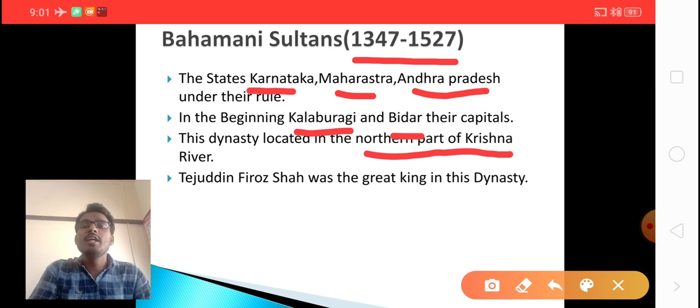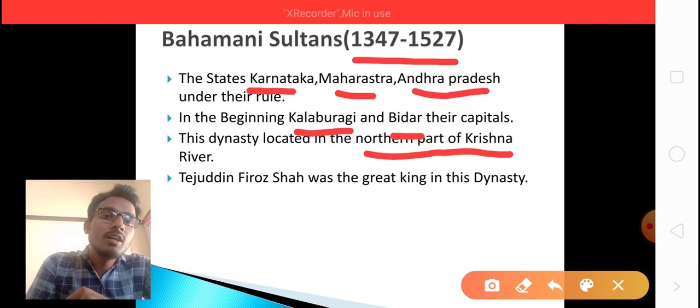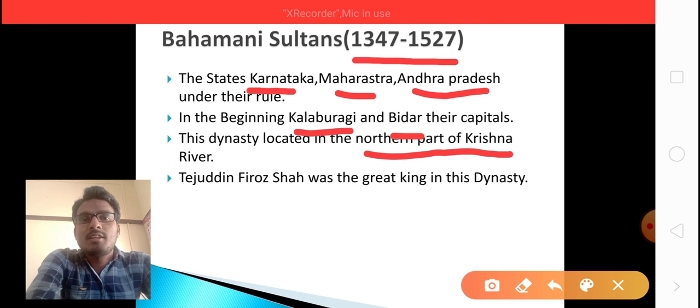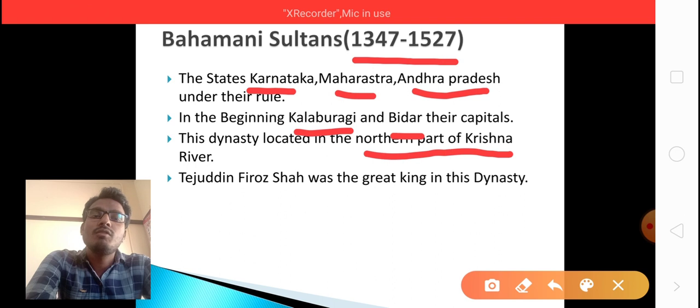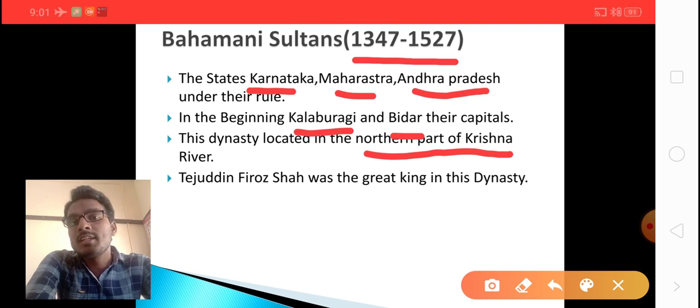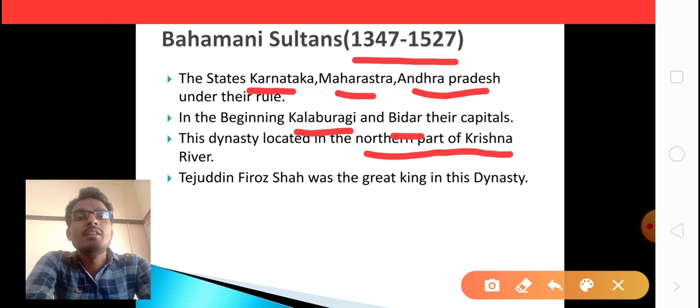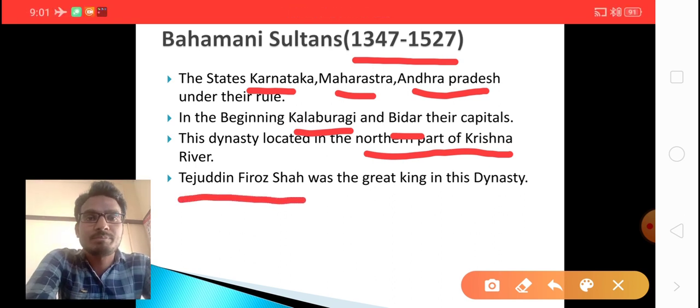Now, a very important point. We already know the founder of this dynasty is Alauddin Hasan Gangu Bahman Shah. In every dynasty there is a founder and there is a prominent king. The king who founded the dynasty is one thing, and the prominent king in the dynasty is another. Here the prominent king in the Bahmani Sultanate was Tejuddin Firoz Shah.